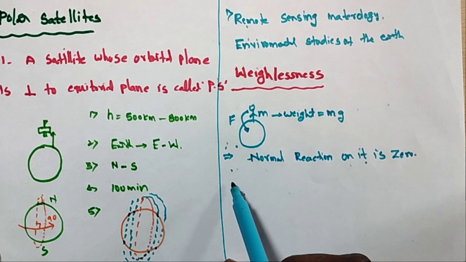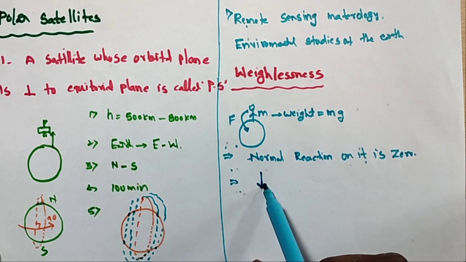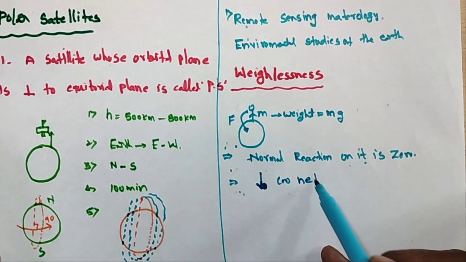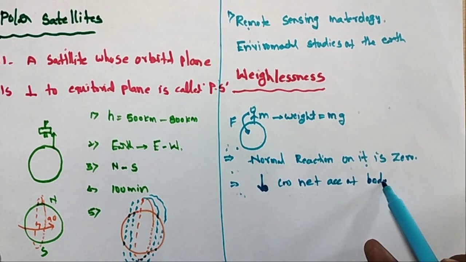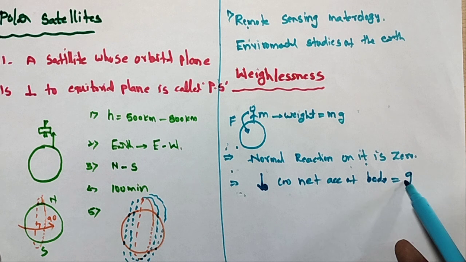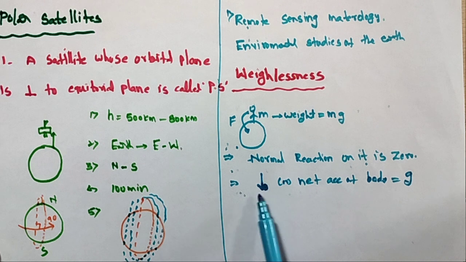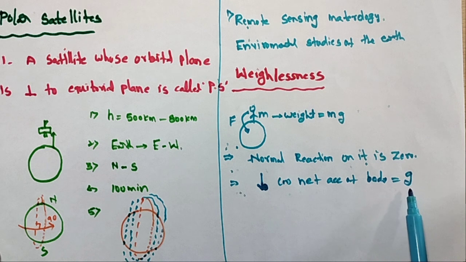This is possible when the object is freely falling, or when the net acceleration of the body is equal to acceleration due to gravity in magnitude and direction at that point. Then the object gives weightlessness.